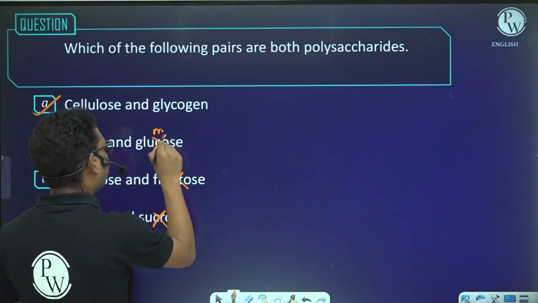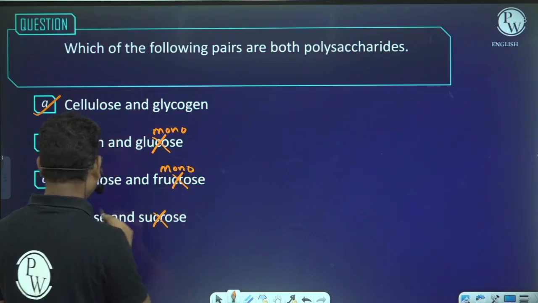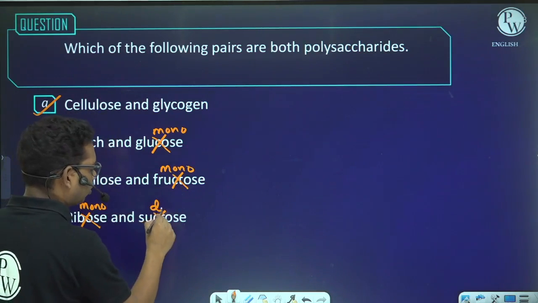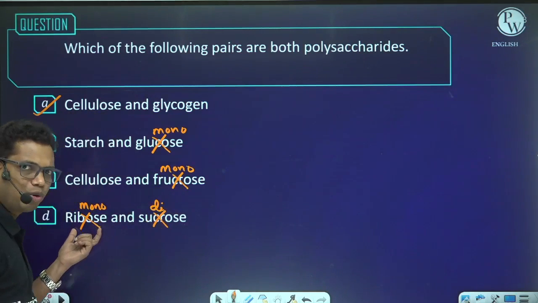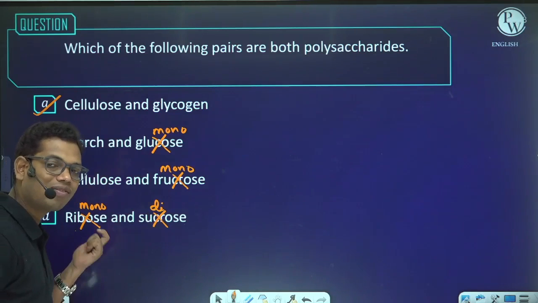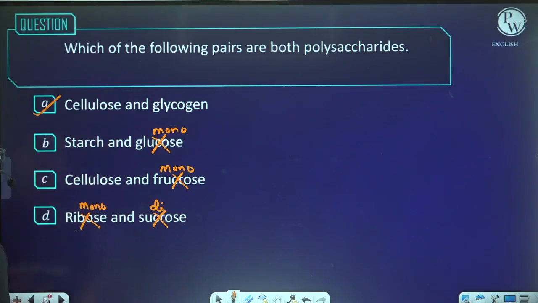So let me write over here. Glucose is a monosaccharide, fructose is also a monosaccharide, ribose is a monosaccharide, and sucrose is a disaccharide. You must have learned about ribose in the structure of RNA, the ribonucleotide. In a ribonucleotide we have a sugar, and that sugar is ribose sugar.